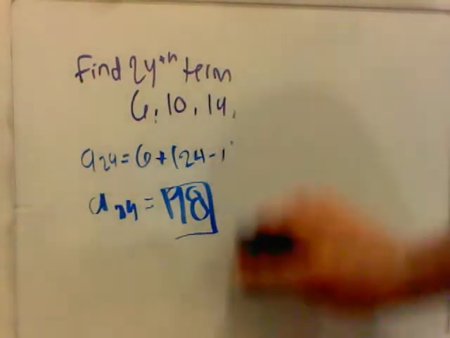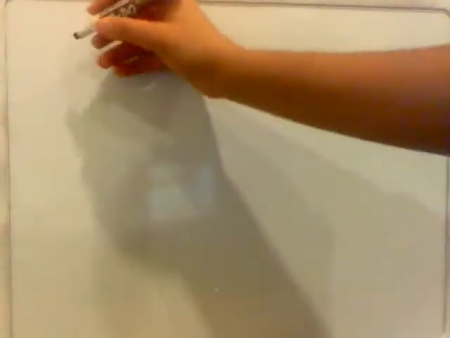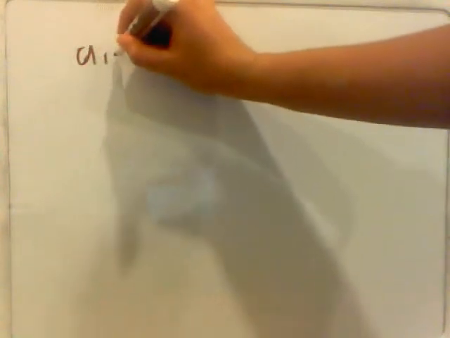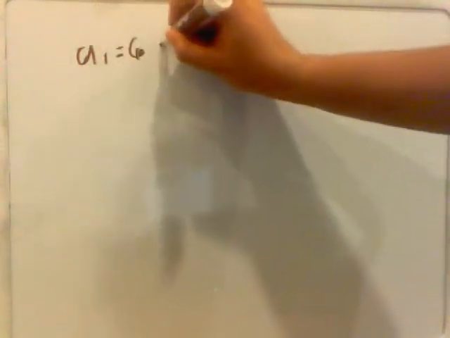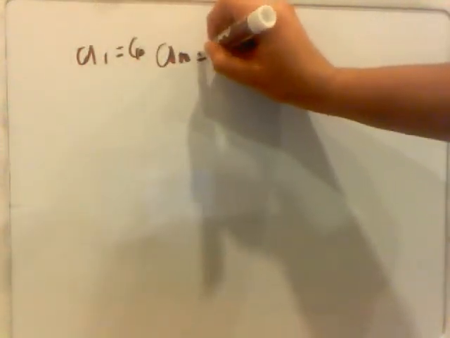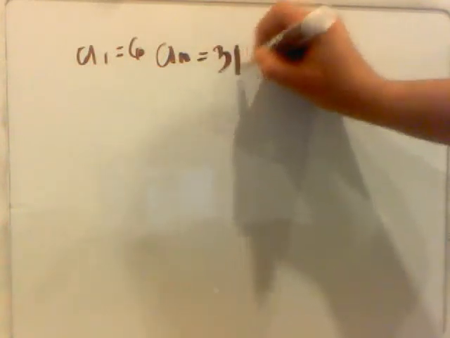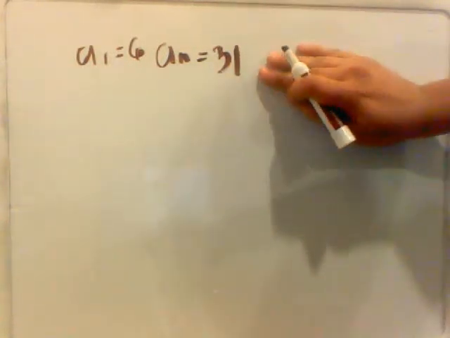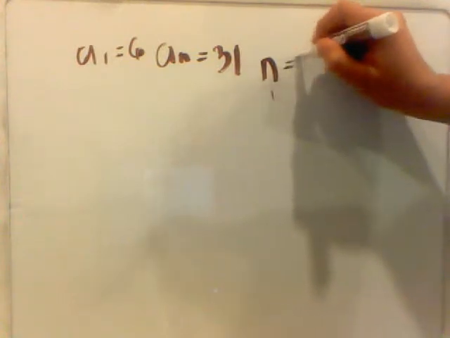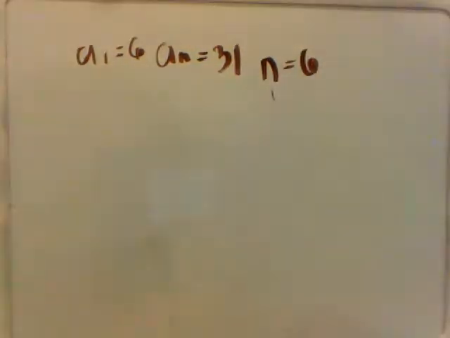So, let's do another problem. Okay. Next, we are given a sub 1 equals 6, a sub n equals 31, and n equals 6.